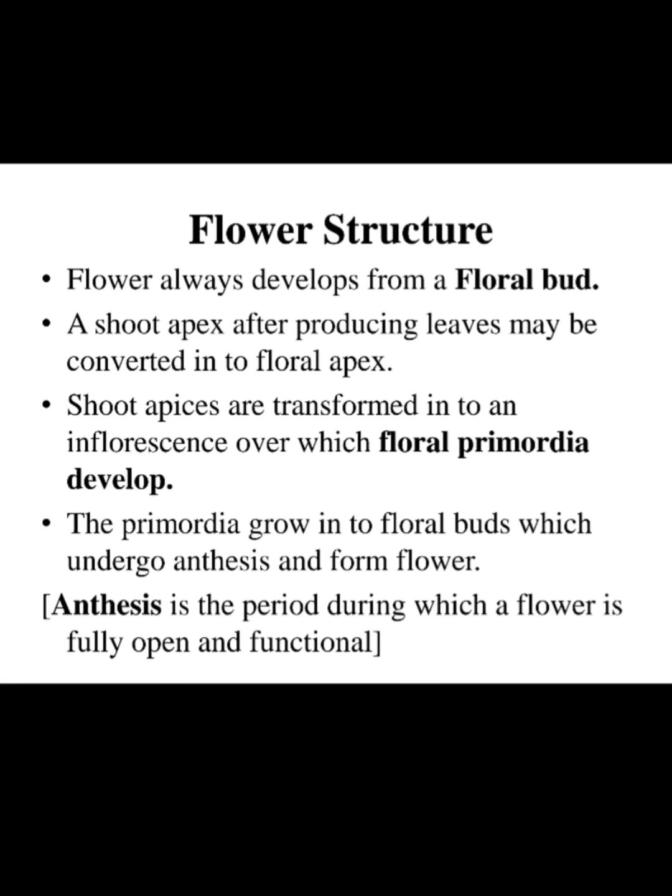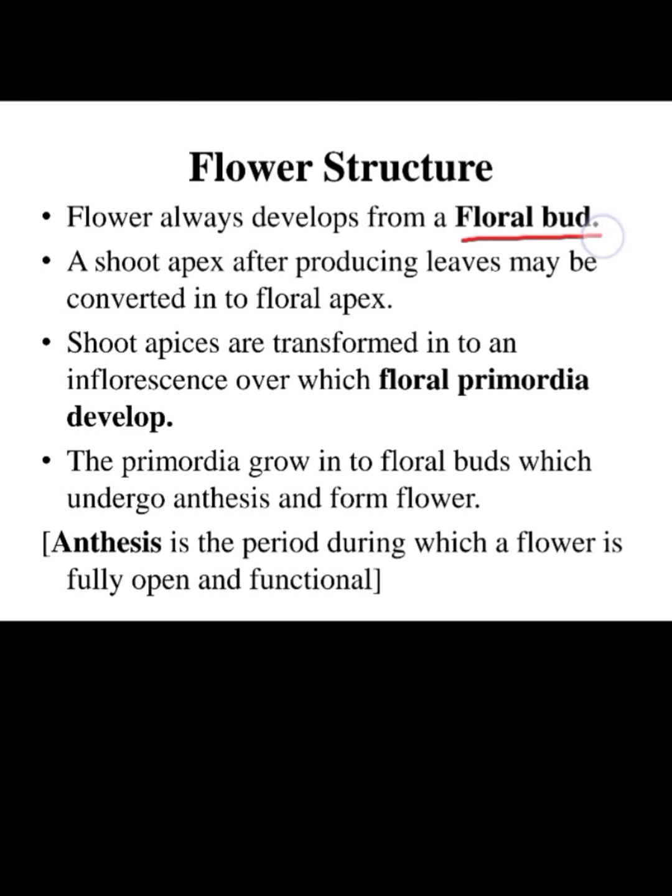Coming to the topic, flower structure. Flower develops from a floral bud. It develops from a bud. A shoot apex, after producing leaves, may be converted into a floral apex. This is the concept here. Shoot apices are transformed into an inflorescence. Inflorescence means the arrangement of flowers over which floral primordia develop, and the primordia grow into flower bud, that is floral bud, which undergoes anthesis and forms flower.